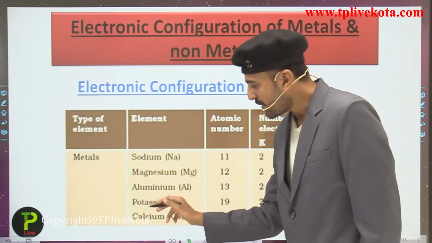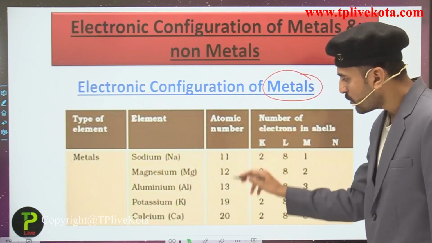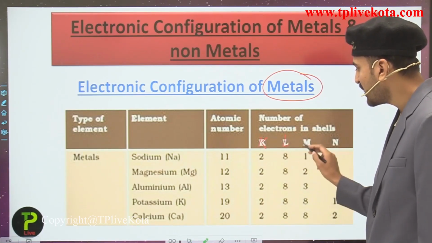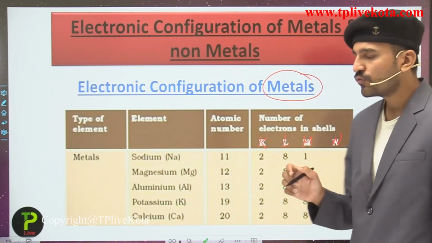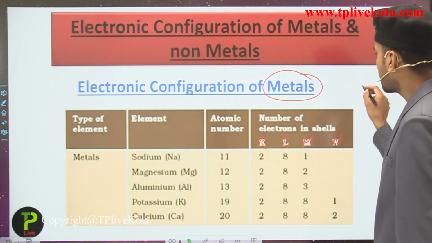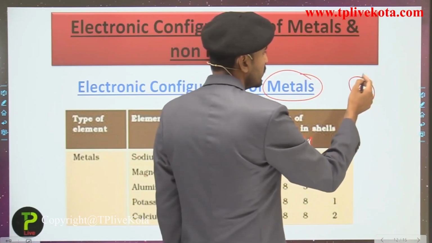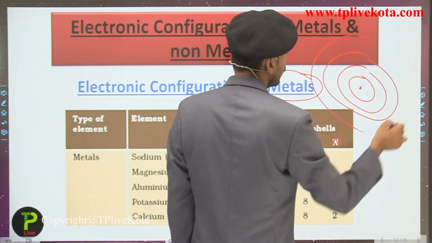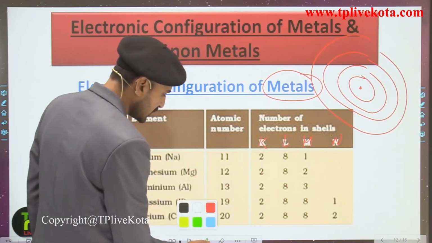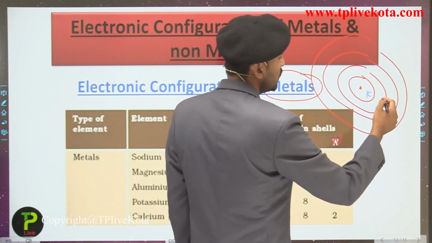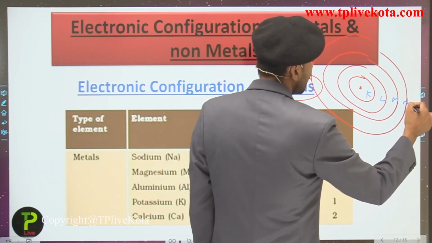So here some of the metals are given, and here their atomic number along with their number of electrons that are present in the K shell, L shell, M shell and N shell. Students, you have already studied in class 9th that, suppose this is the nucleus, this is the first shell, second shell, third shell and fourth shell, and so on. So the names of these shells are respectively the K shell, which is present very close to the nucleus, L shell, M shell, N shell and so on.